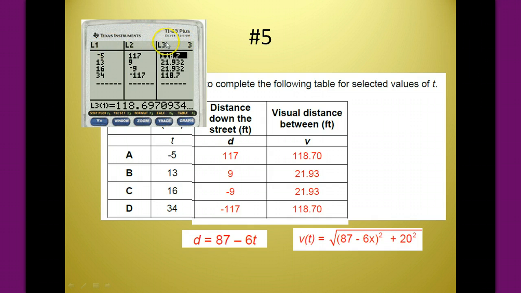This one says square root of list 2 squared plus 20 squared. And we can calculate those in a fraction of the time that would be required otherwise. Again, remember, I purposely put this in here to remind you all when you're doing your notation that if I have something as a measurement of time, I want t as my variable on the other side.